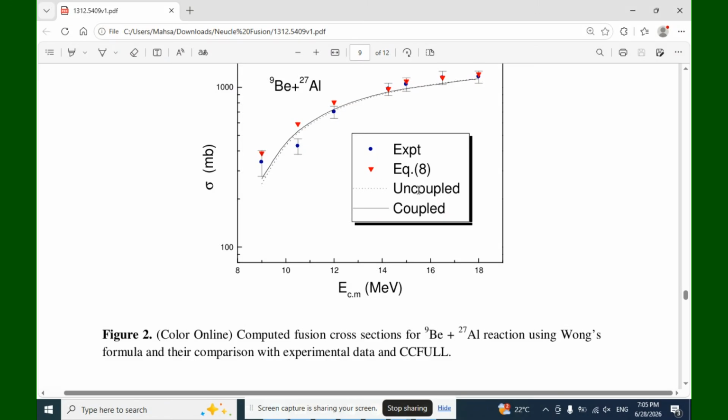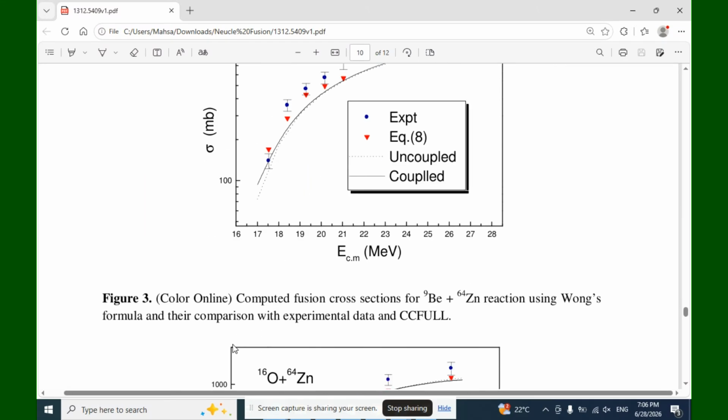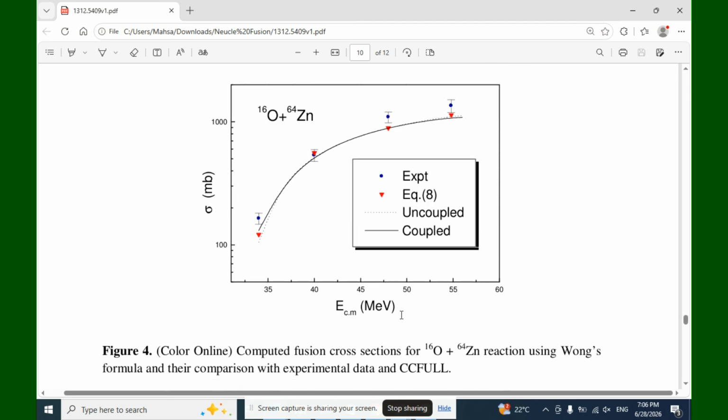Figure 2 illustrates the computed fusion cross sections for the beryllium-9 plus aluminum-27 reaction using Wong's formula and their comparison with the experimental data and CCFULL. You can see ECM in mega electron volts on the x-axis and sigma in mb on the y-axis. Figure 3 shows the computed fusion cross sections for the beryllium-9 plus zinc-64 reaction using Wong's formula and their comparison with the experimental data and CCFULL.